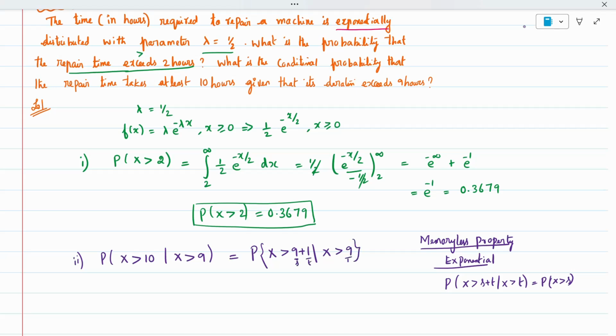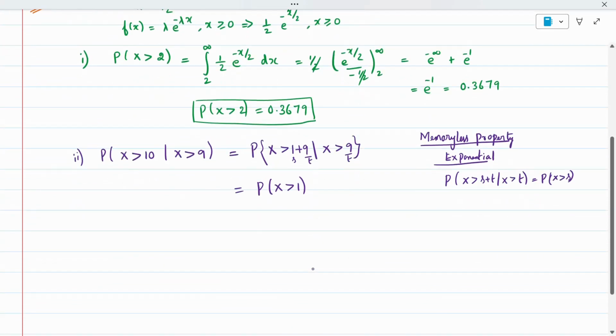Writing 1 plus 9, the 9 gets cancelled. We can write it in terms of x, so it is probability of x greater than 1.